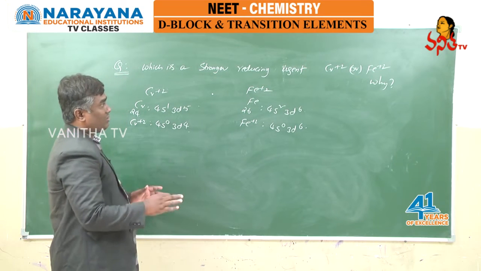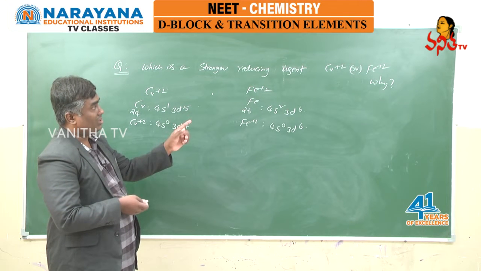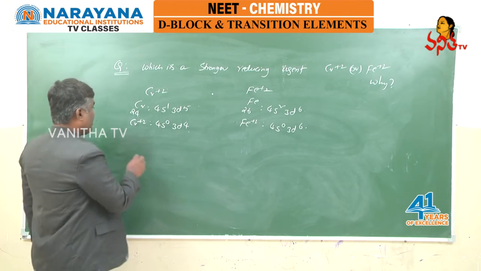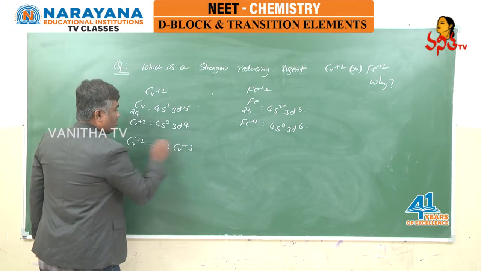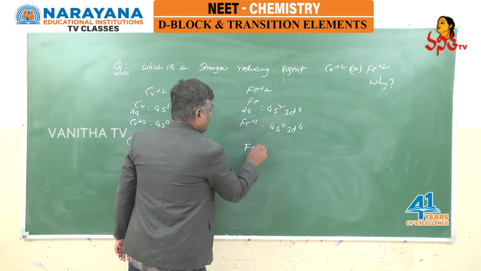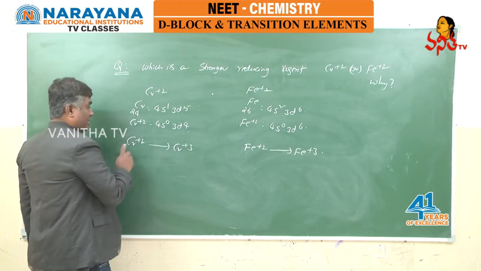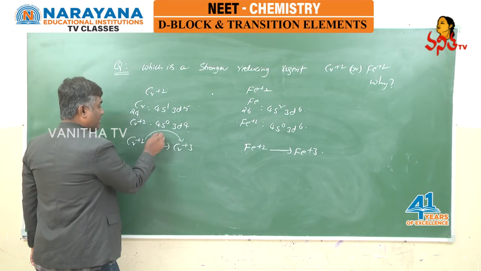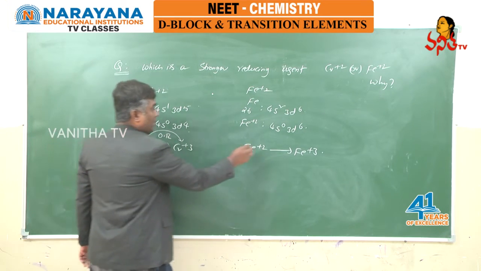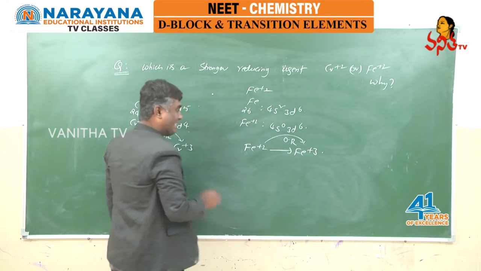And if you look, students, the question is which is a stronger reducing agent between chromium +2 and iron +2. Chromium +2 is converted to chromium +3, and iron +2 is converted to iron +3. Here +2 is becoming +3, an oxidation reaction, and +2 is becoming +3, this is also an oxidation reaction.